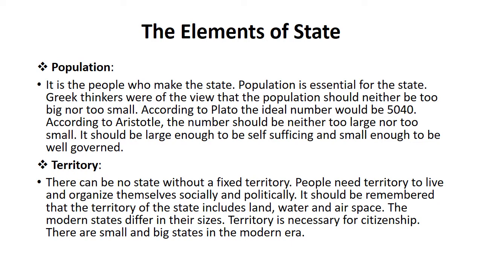So the modern states differ in their size. As I said earlier, even in population, modern states differ from each other. And when we talk about territory also, modern states differ in their size. Territory is necessary for citizenship. There are nowadays small and big states in the modern era. For example, some states are very small geographically. Some states are very big geographically. Some states are very small in terms of population. Some states are very big in terms of population.